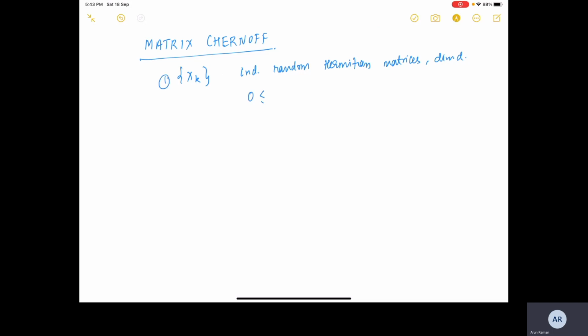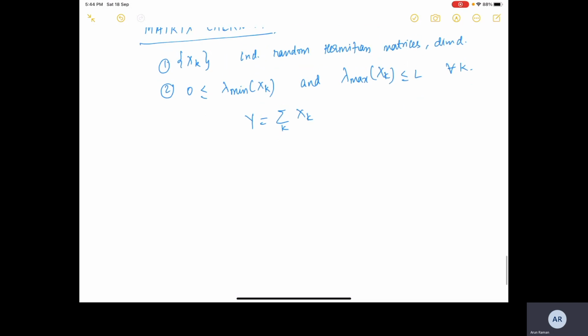So this is the first, and then the second consideration is that the minimum eigenvalue is non-negative, and the largest eigenvalue is bounded by L, and this is true for all k. Okay. Then we introduce a notation, just for simplicity. Then comes a key point.